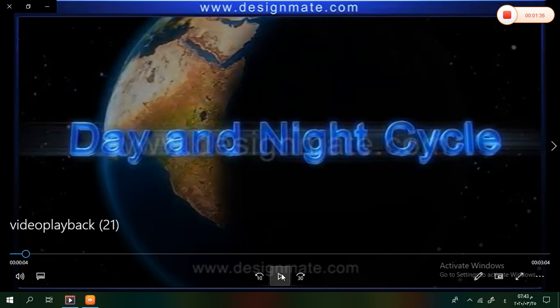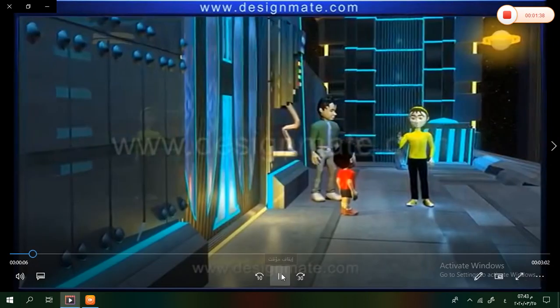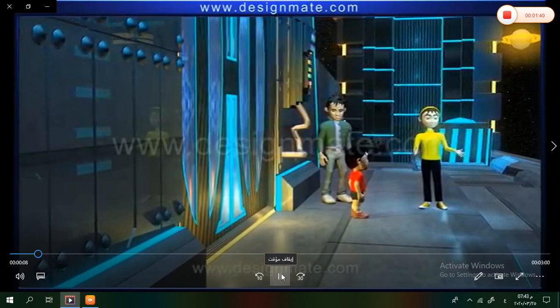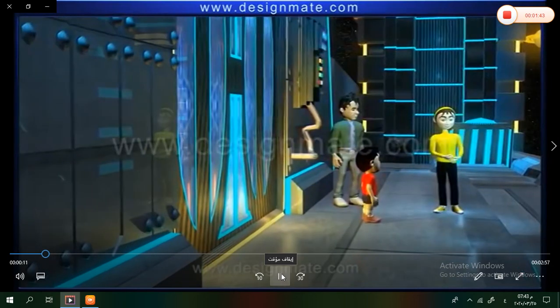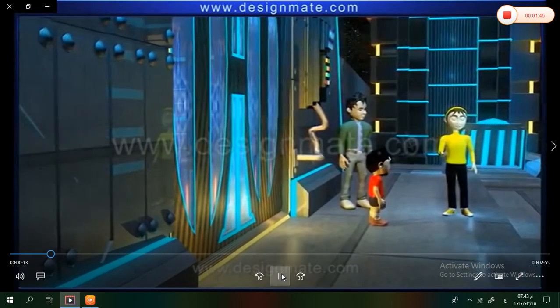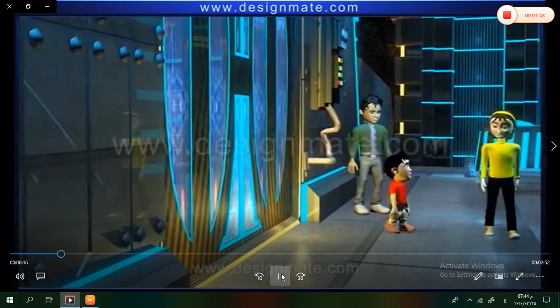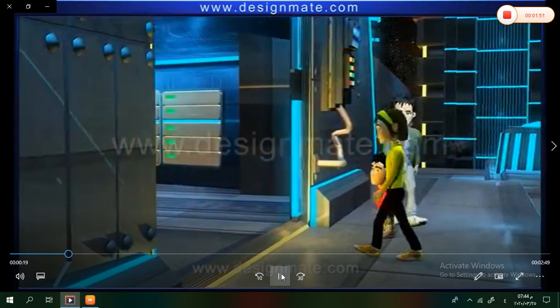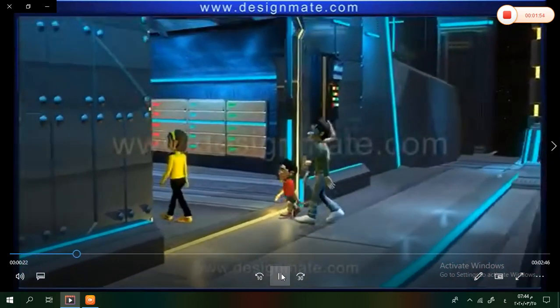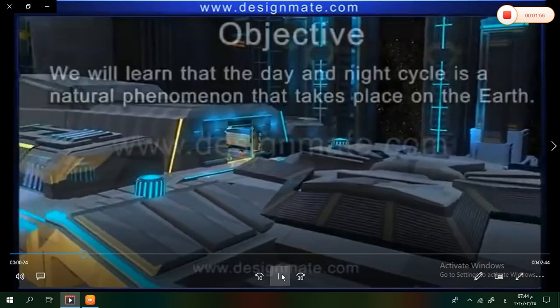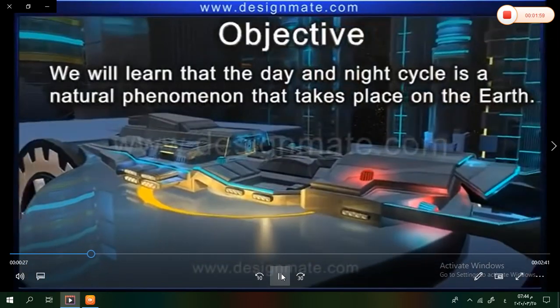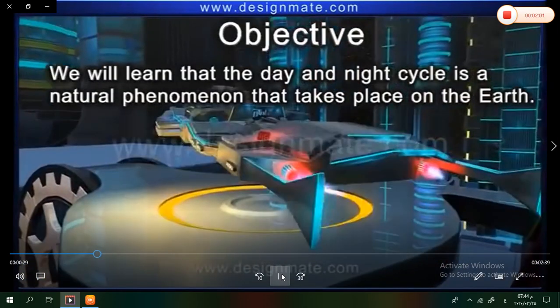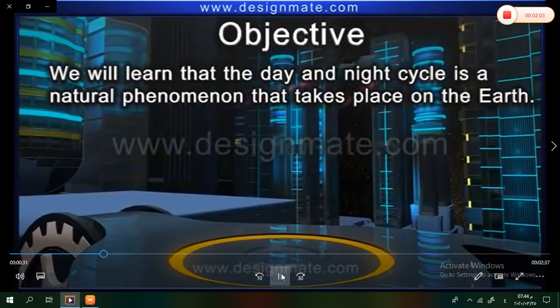Hi! My friends and I are curious to know about the day and night cycle. Don't you want to know why we have the day and night cycle? Come, join us on our trip and explore this wonder of the universe. We will learn that the day and night cycle is a natural phenomenon that takes place on the Earth.